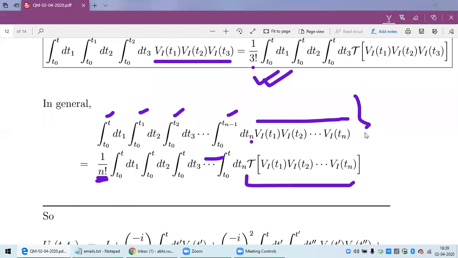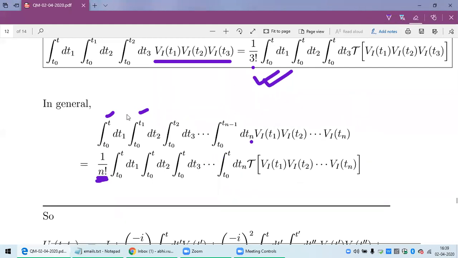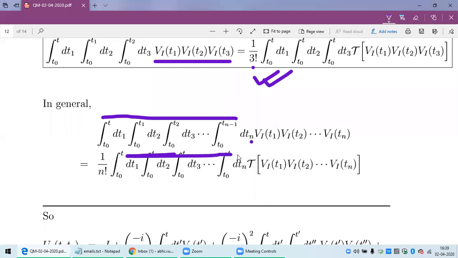So this is a useful identity which will help us calculate this sort of integral which involves this kind of limits. You can bring all the limits to the same T and bring this time-ordering factor here. This will be helpful later in doing our calculations. This should have been told in your class earlier, but somehow I forgot to mention it.